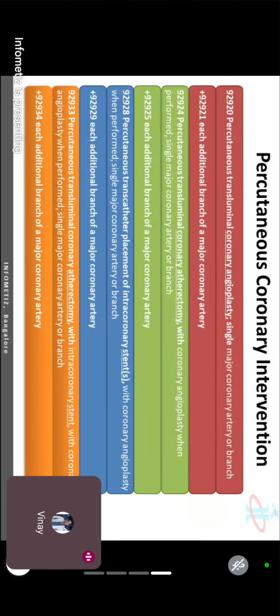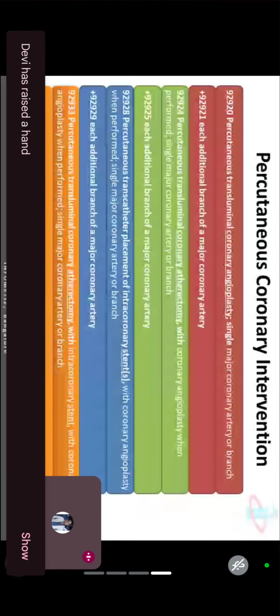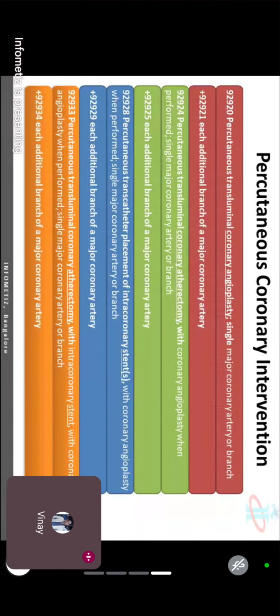So if they have documented only a branch, now you can ask me a question. If this code is for a major artery as well as a branch, then why do we have an add-on? Makes sense, right? If 92920 covers a major artery or branch, then why do we have an add-on code? That is for the additional one. Okay, just see this question.